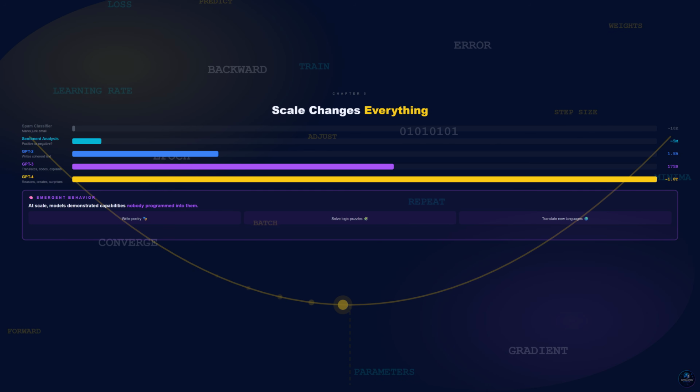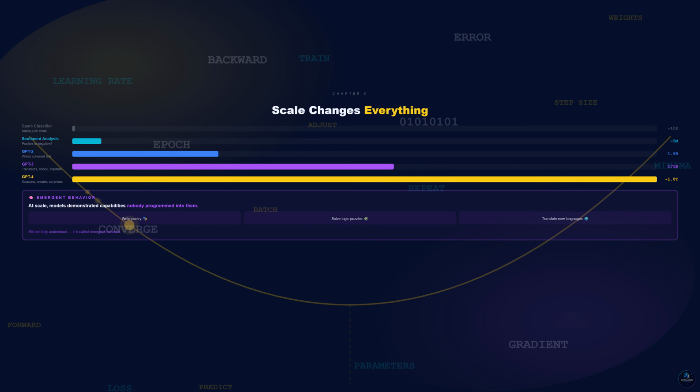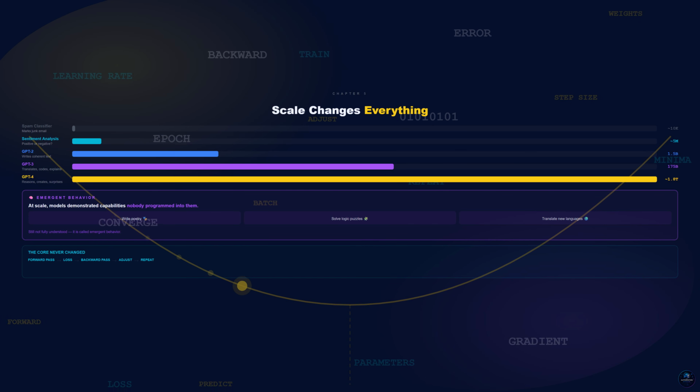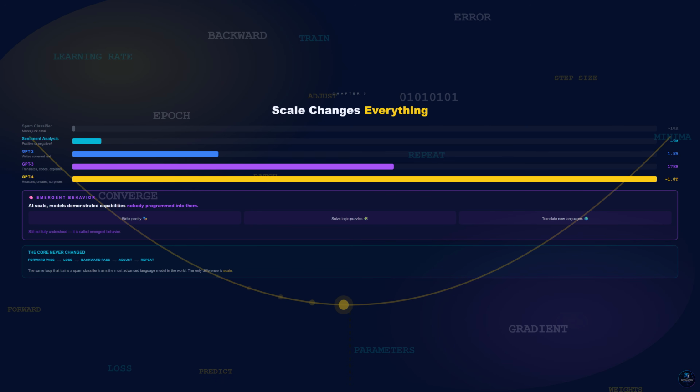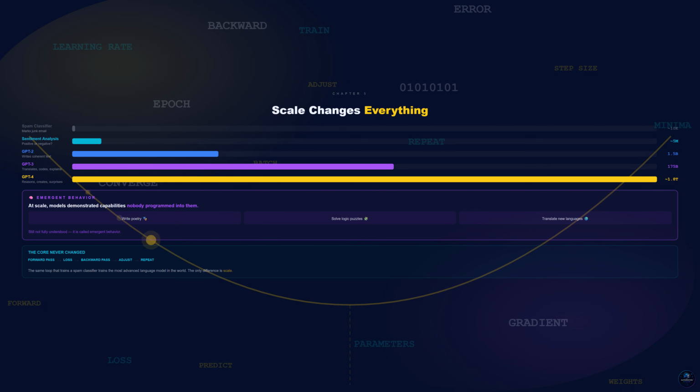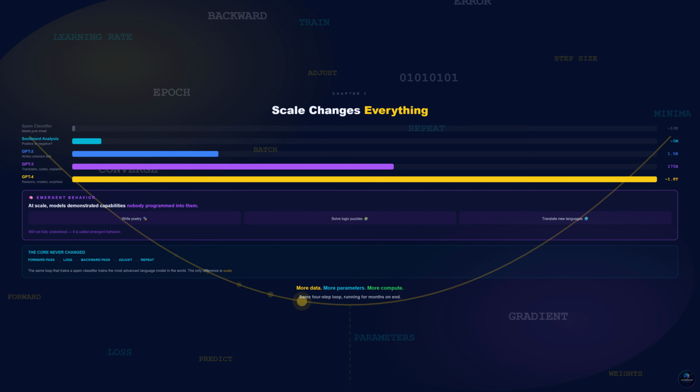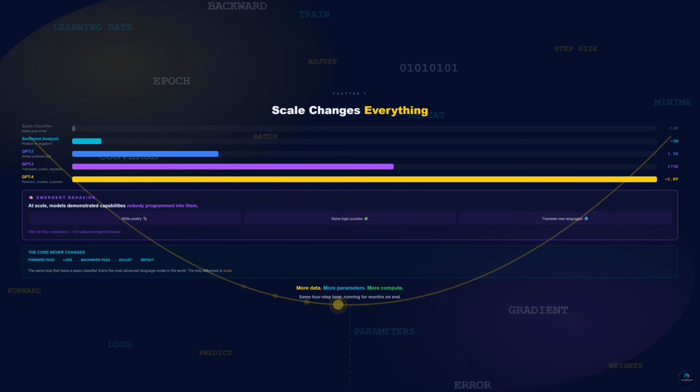This is called emergent behavior. It is still not fully understood. But here is what we do know. The core mechanism never changed. Forward pass, loss, backward pass, adjust, repeat. The same training loop that works for a spam classifier works for the most advanced language model in the world. The difference is scale. More data, more parameters, more compute, and the same four-step loop running for months on end.